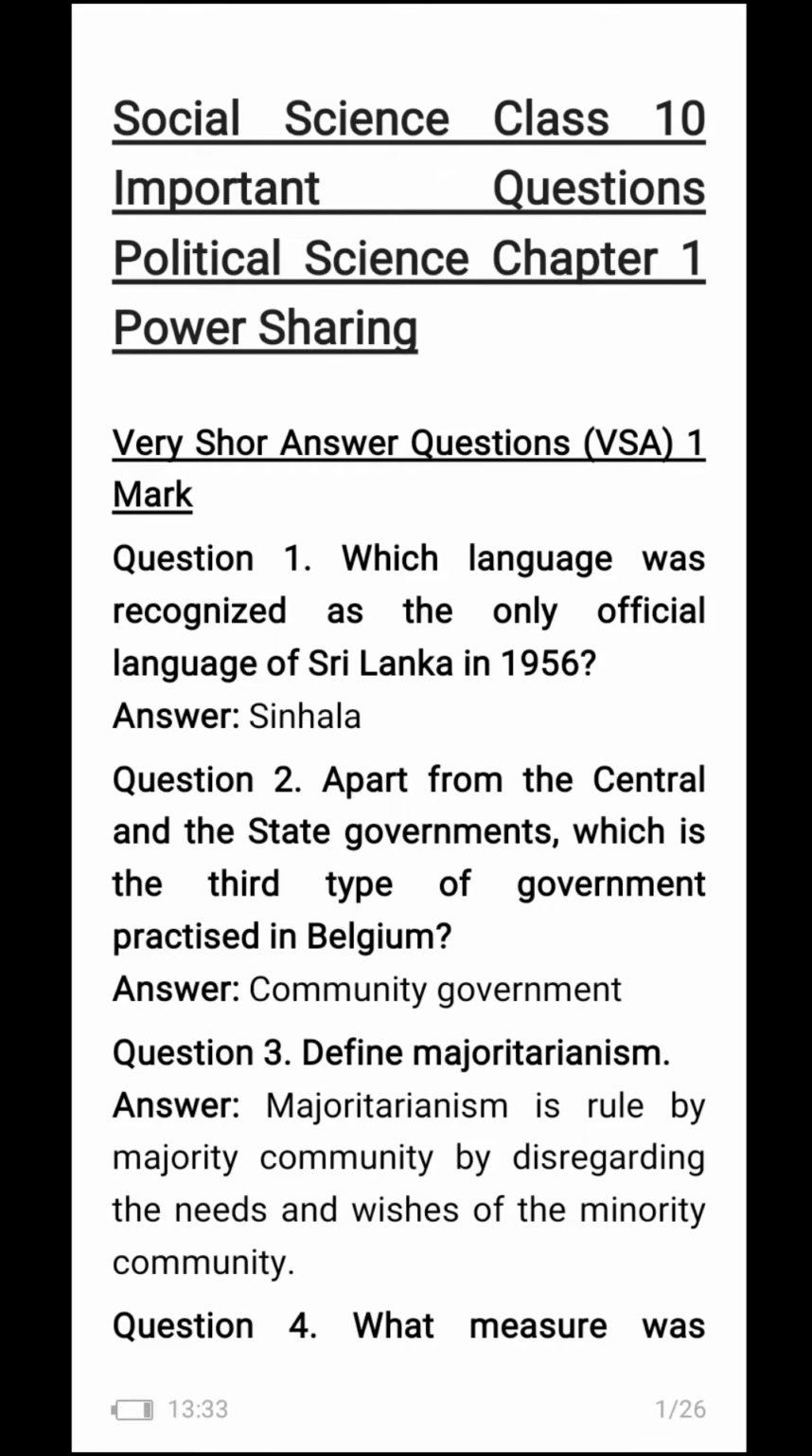Sinhala. Question number 2. Apart from the central and the state governments, which is the third type of government practiced in Belgium? Community government. Question number 3. Define majoritarianism.